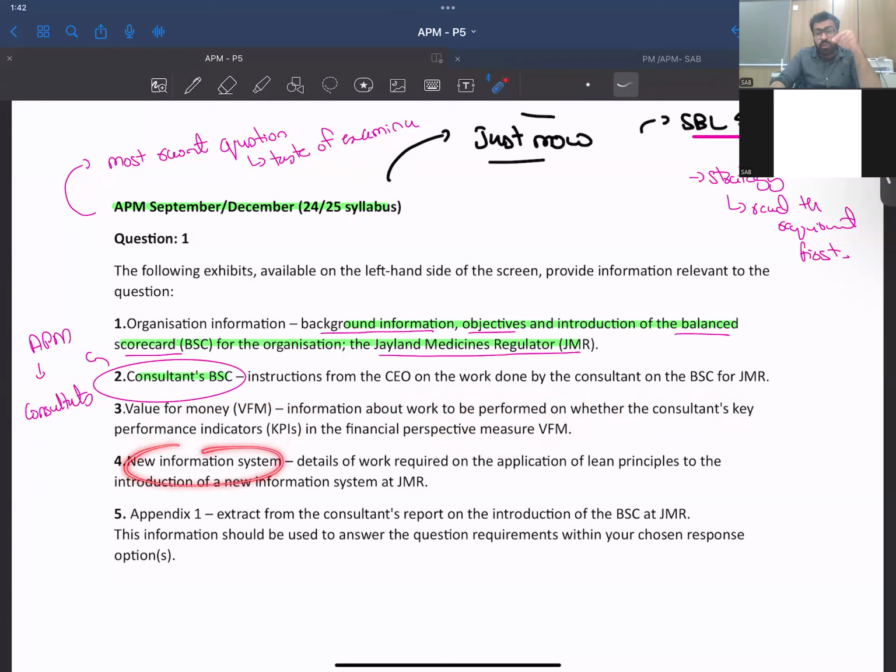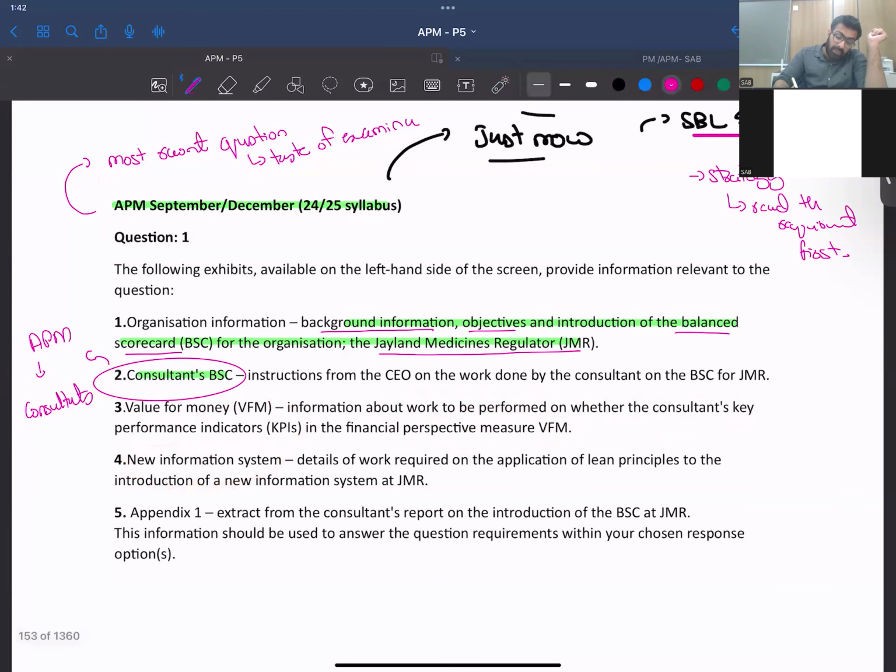Then we have new information systems. See guys, technology-based requirements are becoming so much more important, right? Technology-based requirements are getting importance and they are being tested regularly. The big data, in fact, in the SPL also you can see the tech-based requirements. These requirements are tested again and again.